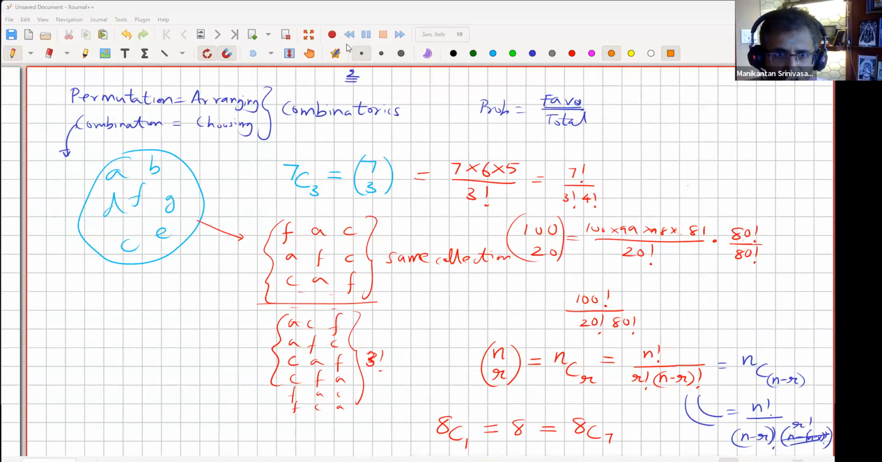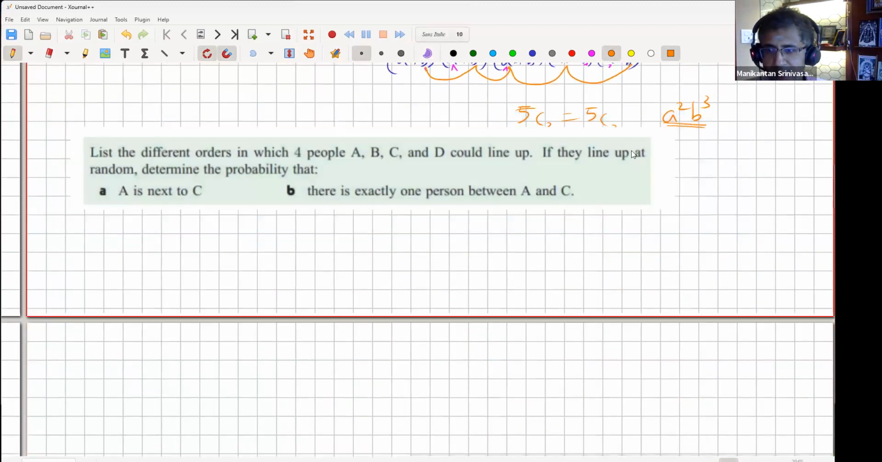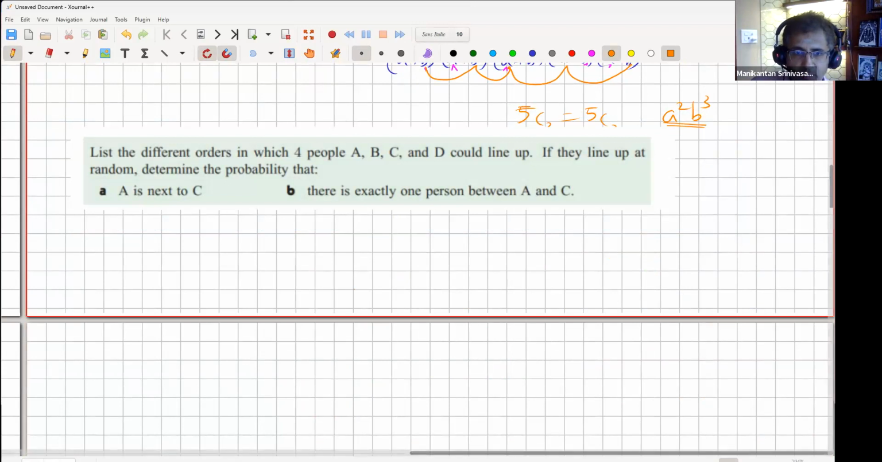AMC10 homework 5. Okay, so I'll be doing variants of these questions as we discussed, right? So first one, list the different orders in which 4 people A, B, C, D could line up. That's very easy, right? That's 24 ways you can write them. You can write it in alphabetical order. Okay. Determine the probability that A sits next to C.